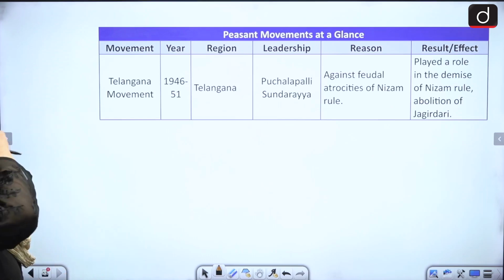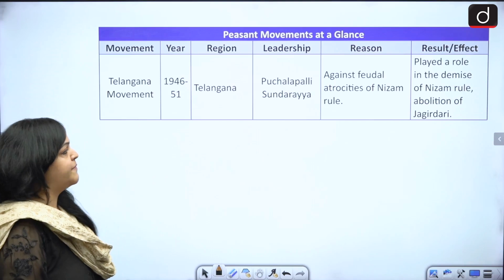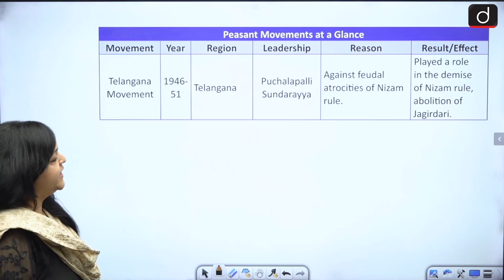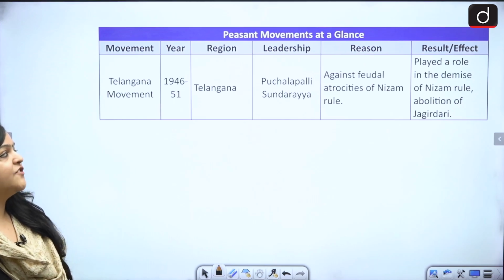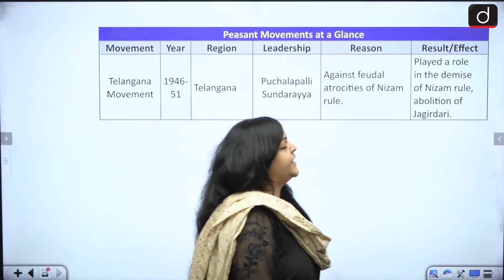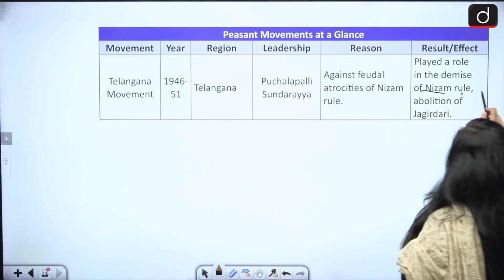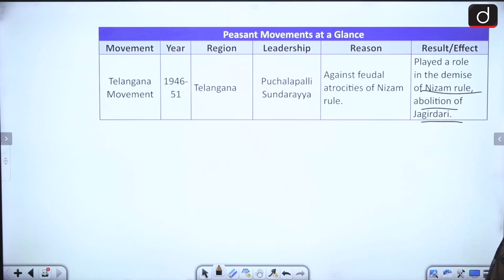And lastly, we have the Telangana movement. This happened from 1946 to 51. The region is Telangana. The leadership is Puchula Pallai Saundarya. And what was the reason? Against feudal atrocities of the Nizam rule. Okay. Now played a role in the demise of the Nizam rule and also in the abolition of the Jagirdari.